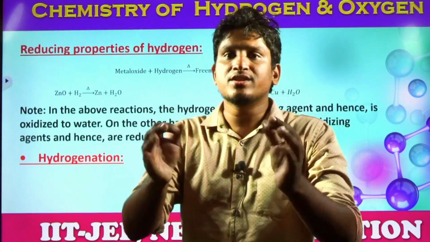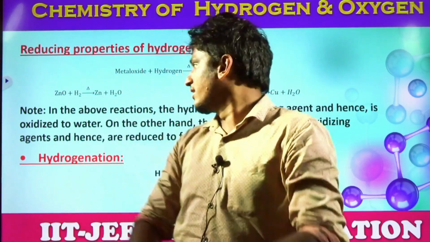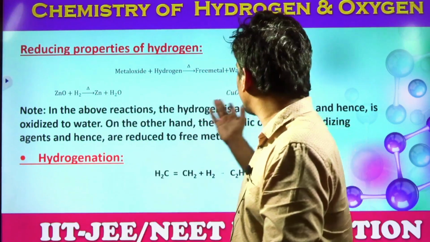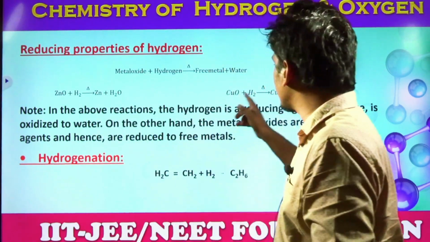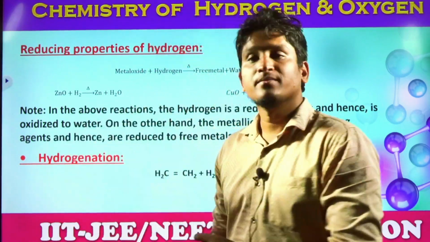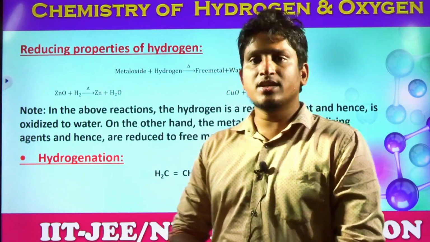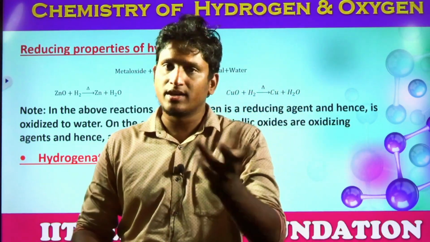A reducing agent itself undergoes oxidation, but it makes other compounds undergo reduction, right? Similarly, the same thing happens here, even for CuO, copper oxide plus H2. Copper gets reduced and hydrogen gets oxidized. So here H2 acts as a reducing agent. Next, the hydrogenation reaction. This reaction is very, very important in organic synthesis.